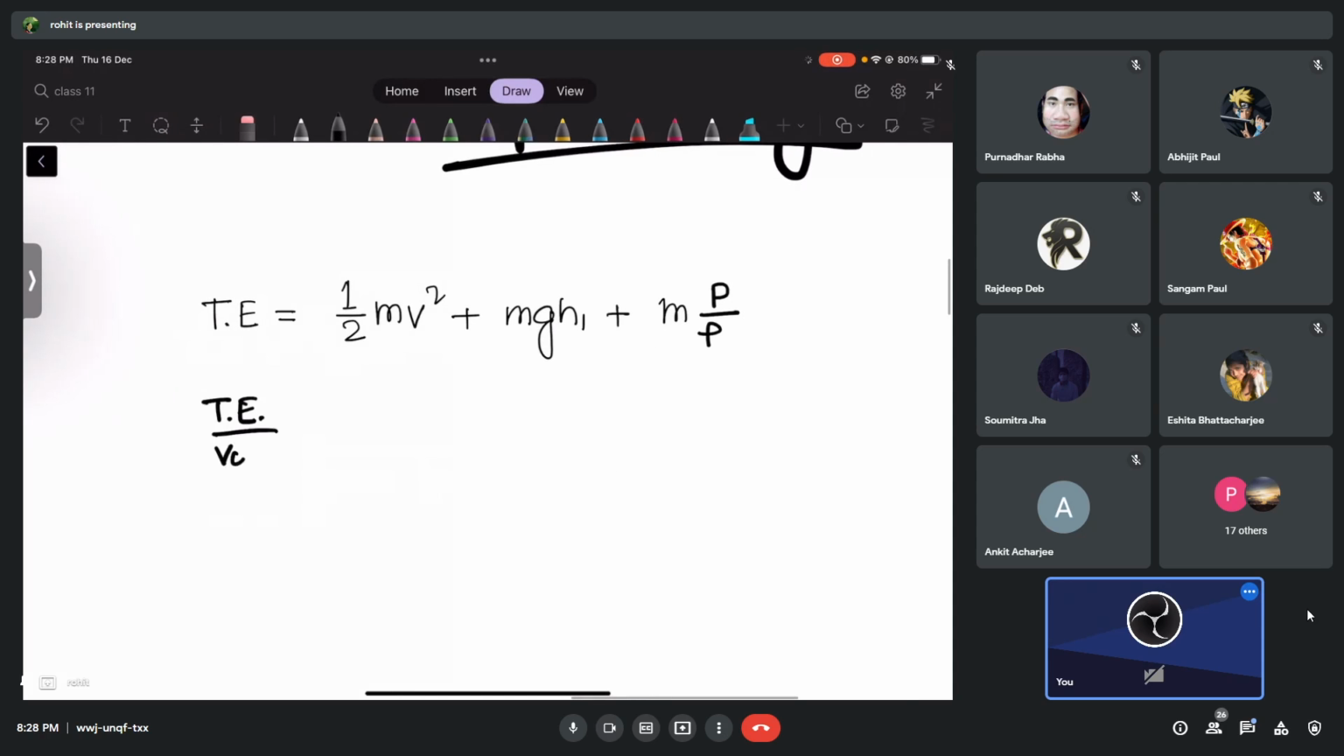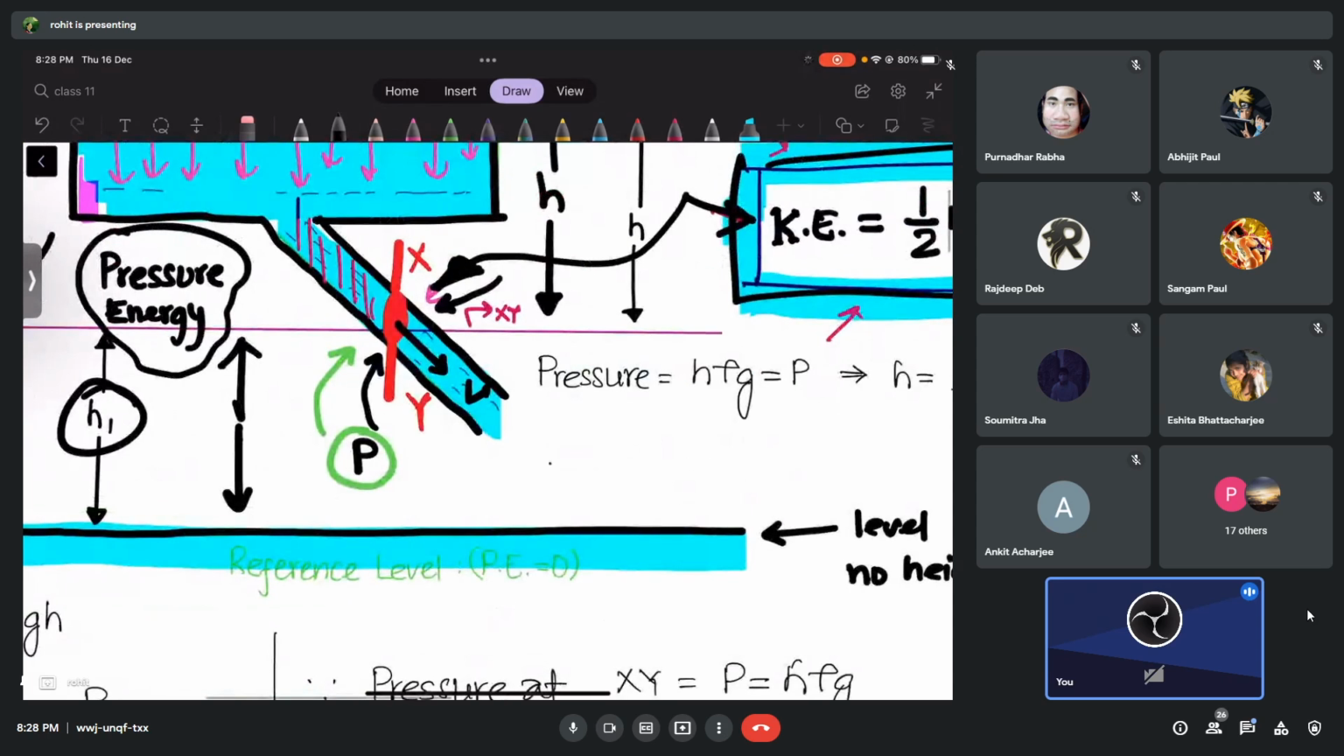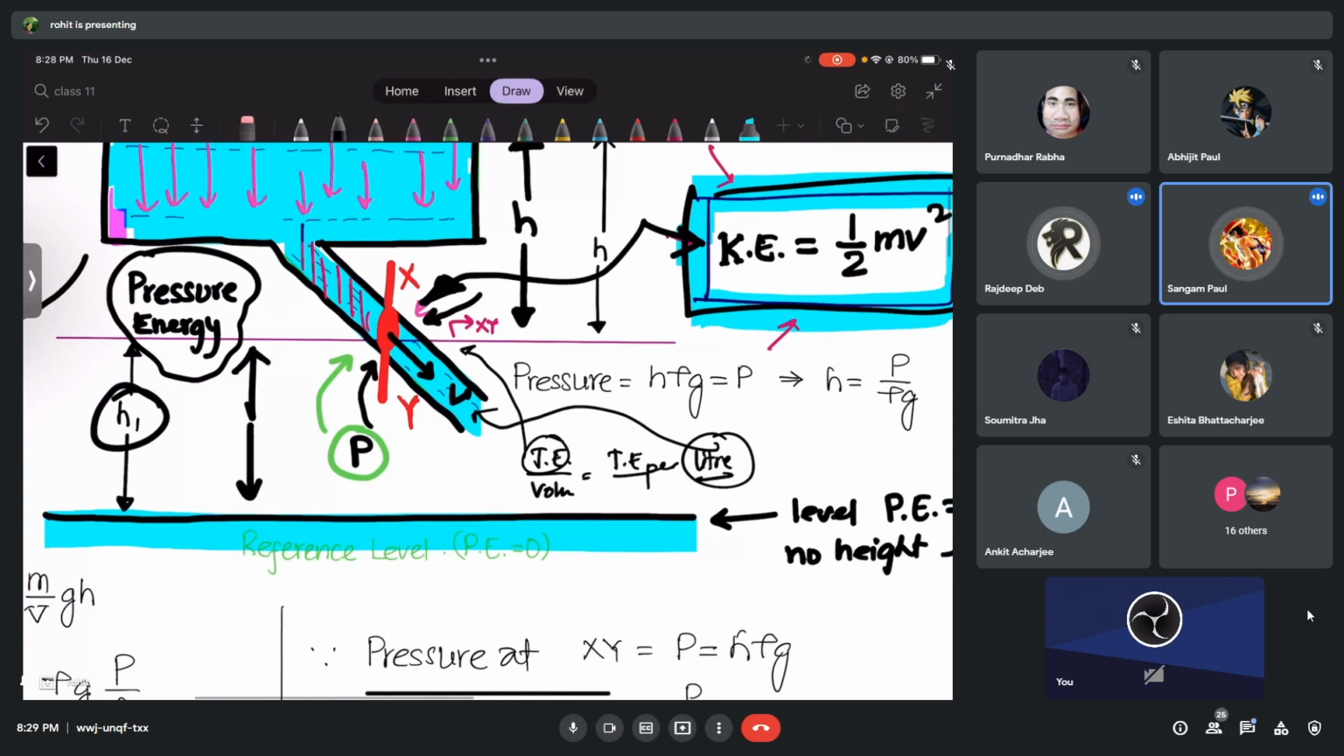Now I don't want to write total energy, I want to write total energy per unit volume. Indirectly I'm telling you that I want to find not the total energy, but the total energy per unit volume. That is like writing total energy per liter, that means every liter of liquid, how much energy is present. Are you clear what I'm saying? Yes, sir.